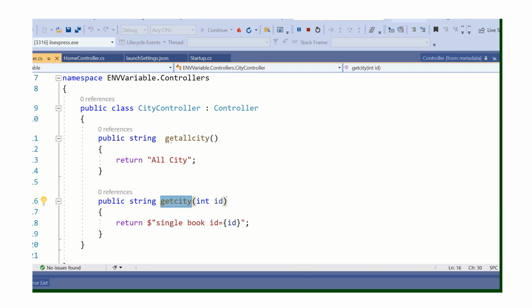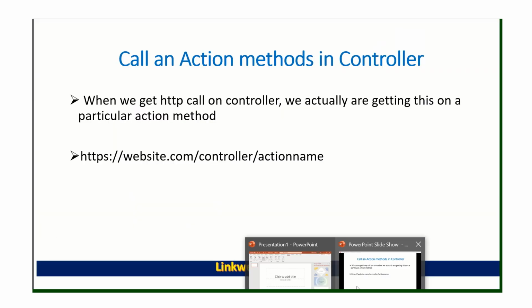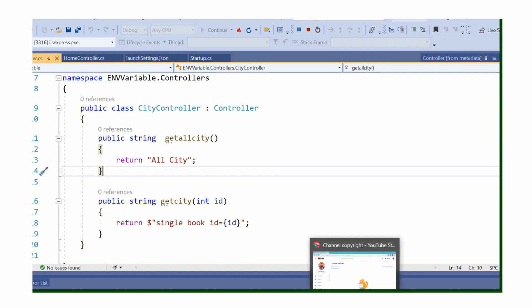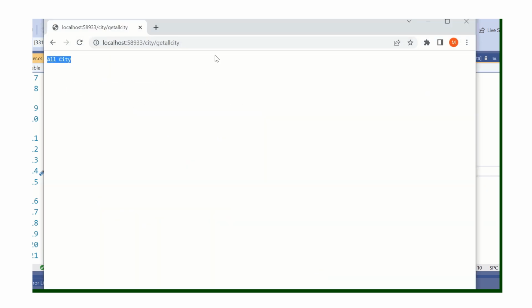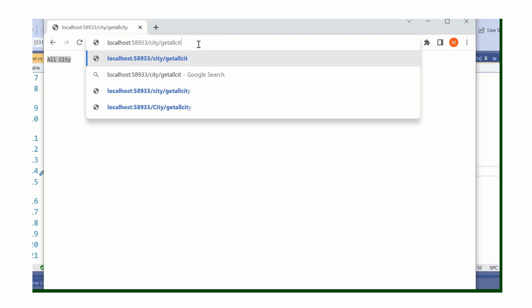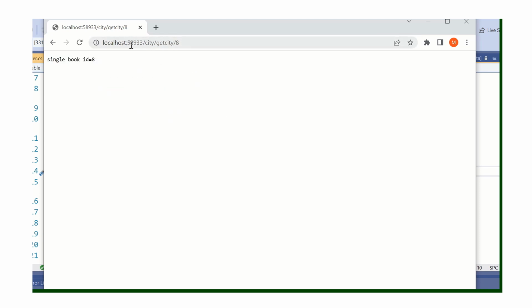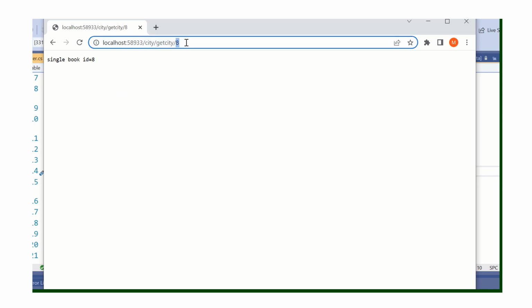So how can we check that? Let's open the application, and here I have get city, right? So get city, and here we pass id as 8, right?